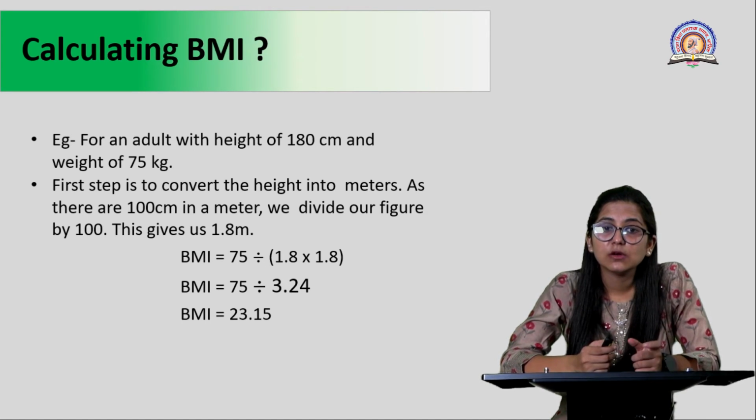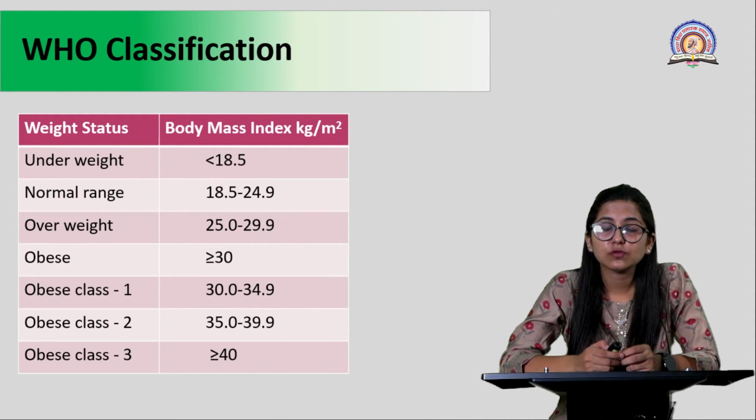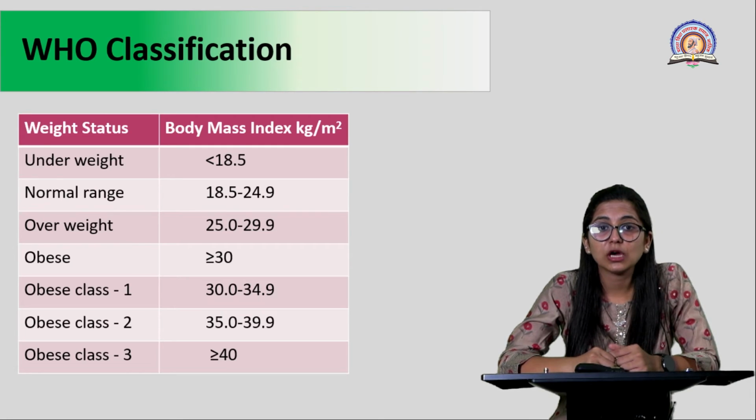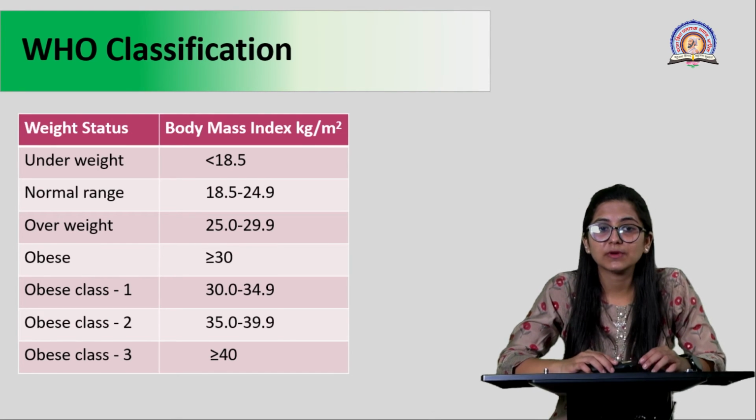Now the next question is, from this 23.15, how do I know what conclusion should be drawn, right? For that, WHO, the World Health Organization, has given a classification. If your body mass index is less than 18.5, then you are undernourished. The normal range for weight is 18.5 to 24.9. For overweight, the BMI range is from 25 to 29.9.